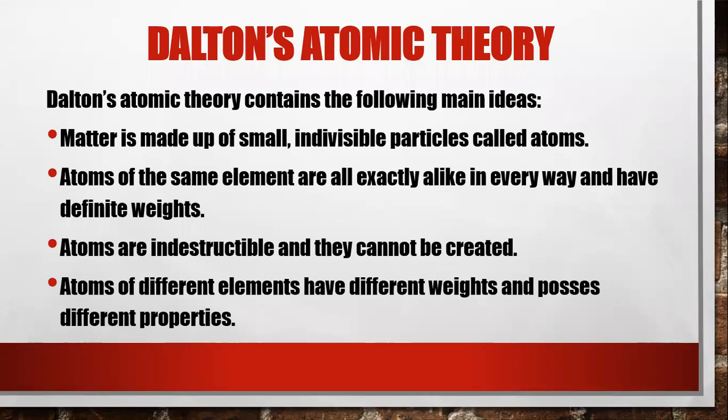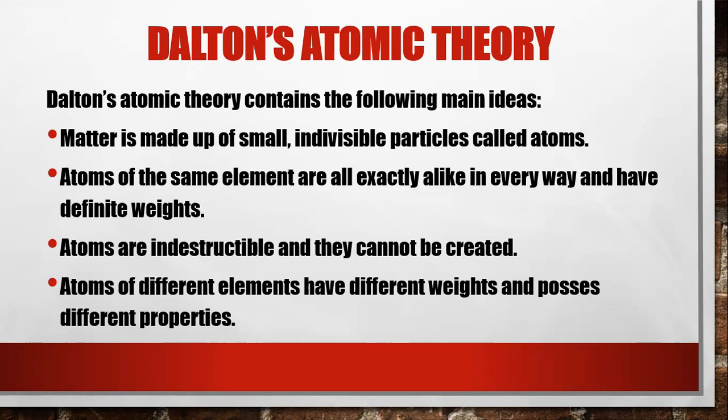Now this is Dalton's atomic theory. Basically, it explains the concept of atom. It was proposed by Dalton. Now, Dalton's atomic theory contains the following main ideas. So basically, these are the main ideas that were generated in this theory.